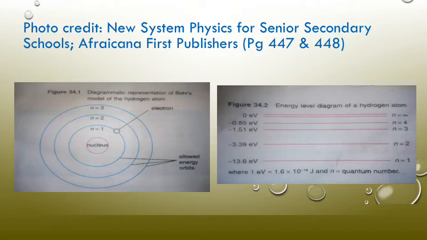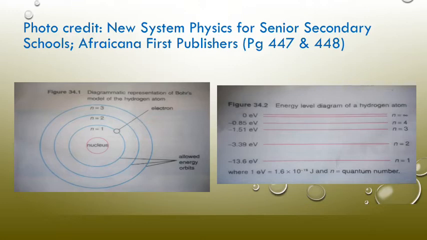Now you may be wondering, why do we have the negative signs in front of these? The negative signs are not magnitude signs. So it's not that the electron is minus 13.6 electron volts. No, it's just that the work done, the energy possessed there, is the energy that is done on the atom, not energy done by the atom, or energy done on the electron. That's what that negative refers to. In calculations, it won't affect your calculations in any way.